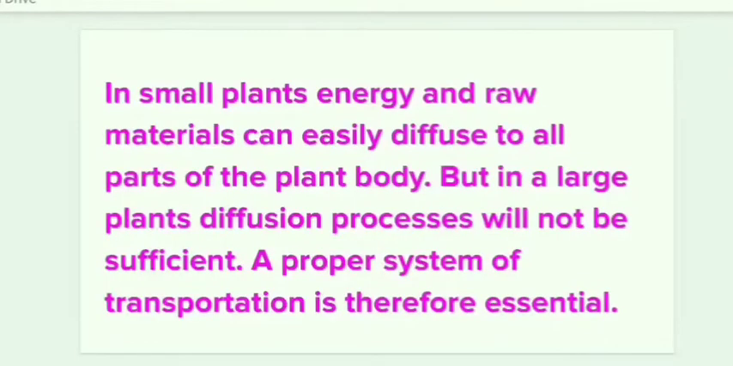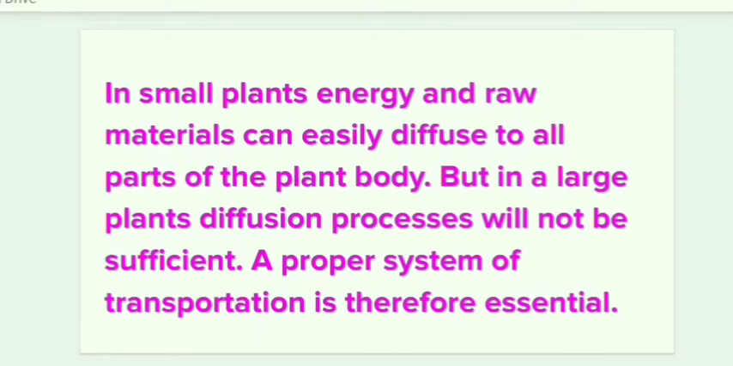Okay, see, you can see plenty of plants in your surroundings, right? Different kinds of plants are there. Some are too small, some are huge, some are trees, some are herbs, etc. See, if you consider grass, it is a simple structure, right? So they are small plants. In small plants, energy and raw materials can easily diffuse to all parts of the plant body. Diffusion is very simple here.